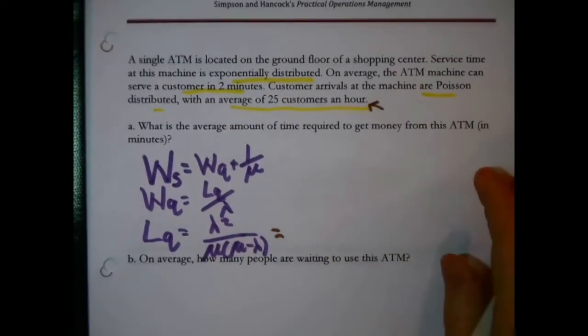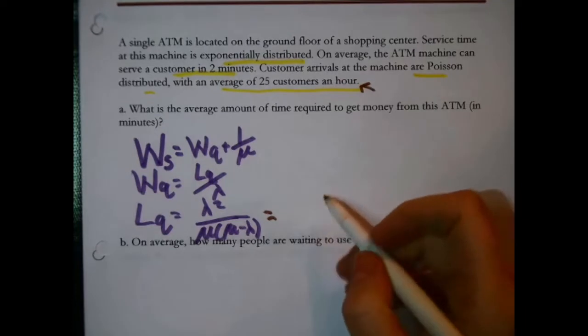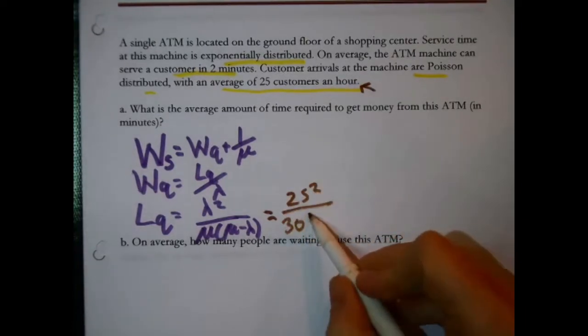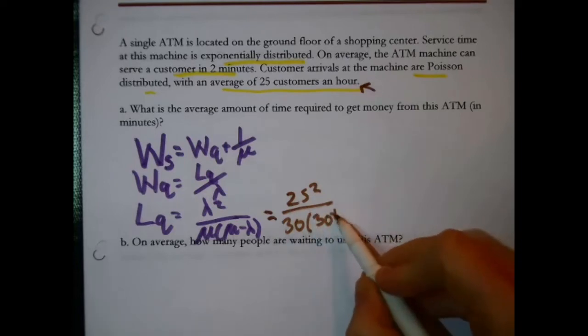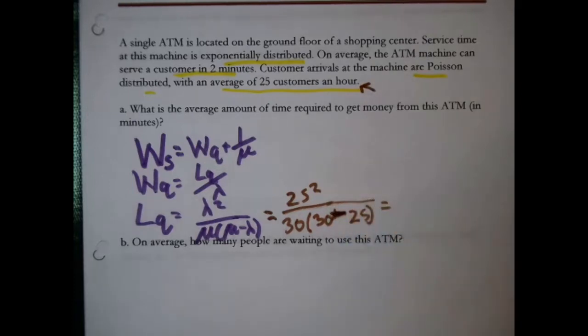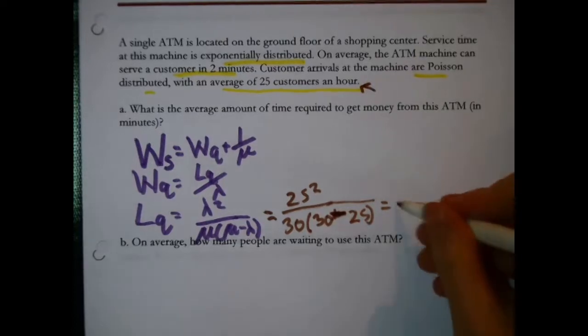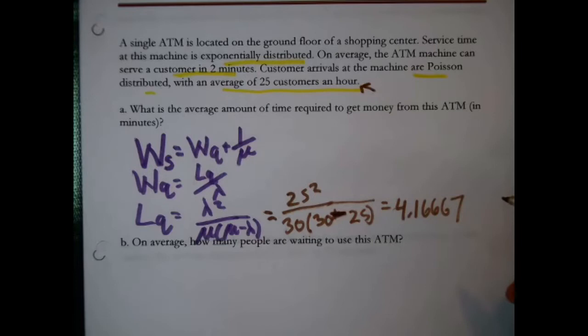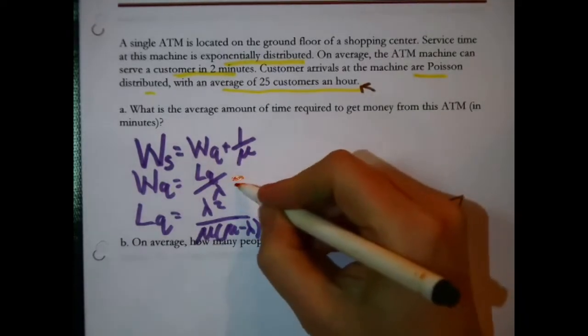Okay, LQ, the average length of the line, we have to calculate that first. Well, that would be 25 squared over 30 times, oops, not times, 30 minus 25. So I got 4.16667. So on average, there's a little over 4 people waiting for this ATM. Now, if you put that in your calculator and see this on the screen, just keep it on the screen.